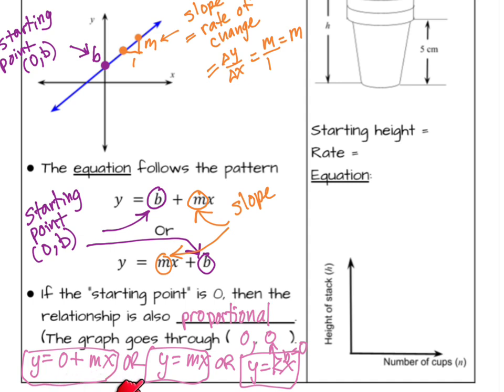So these are all equivalent. It's kind of annoying that for proportional relationships, we use a k. For non-proportional, we use an m, but it's just a letter. In this case, m stands for slope. In this case, k stands for constant of proportionality. But in a proportional relationship, the slope is still equal to k. So they're just equivalent ways of saying the same thing.